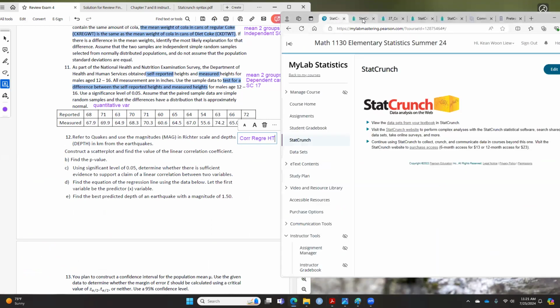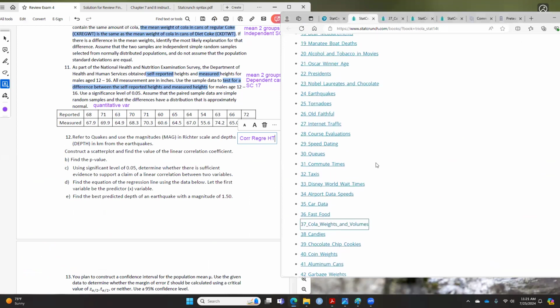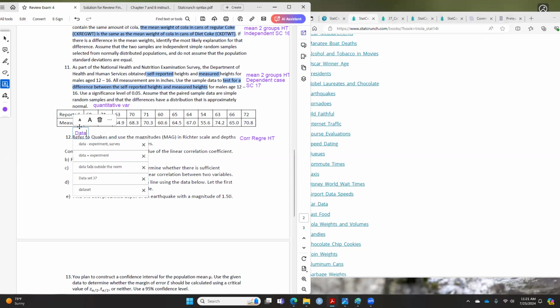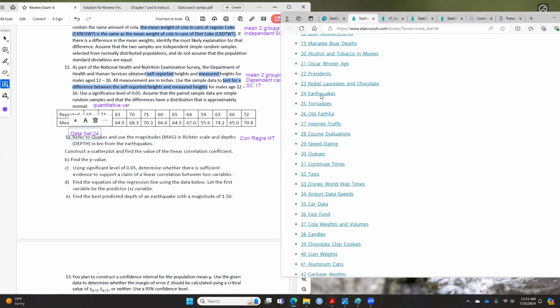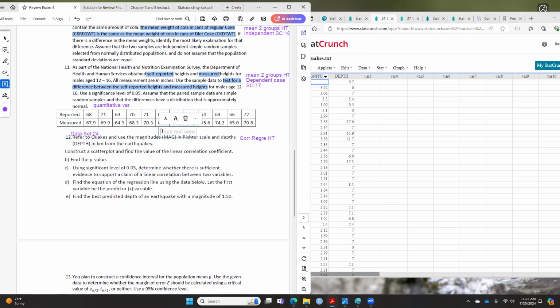Again, I will tell you which data set this is. Quakes, I believe, is earthquake, number 24. So this is data set number 24. In the test, I will tell you which data set to use, so you won't have to look for it. This is the earthquake data between magnitude and depth. Since magnitude comes first, this is your X variable and the depth will be your Y variable.